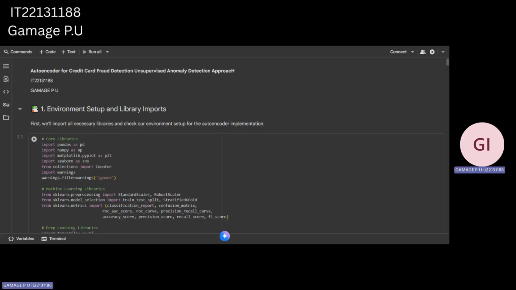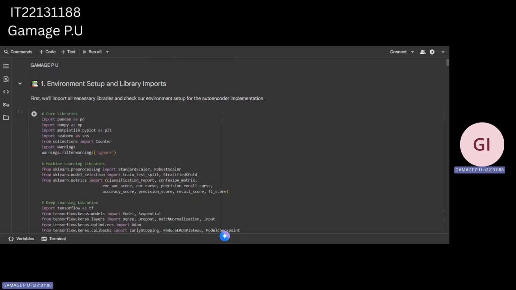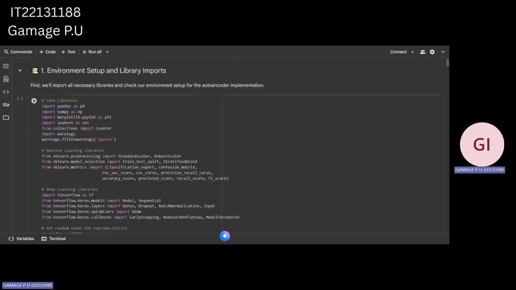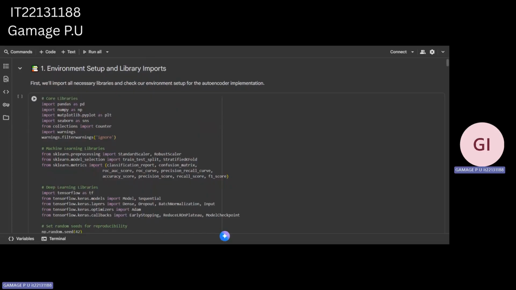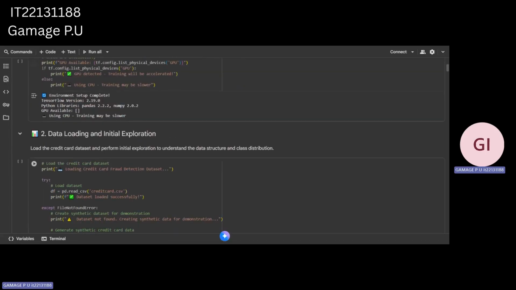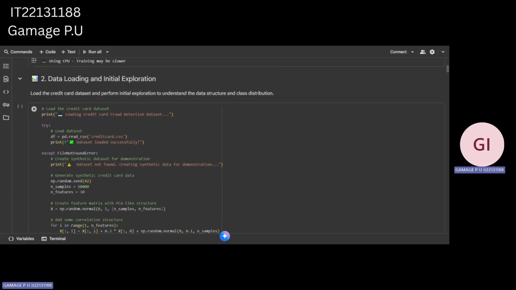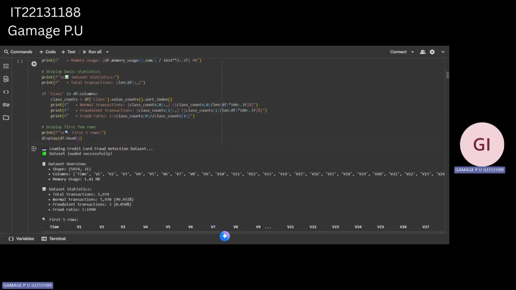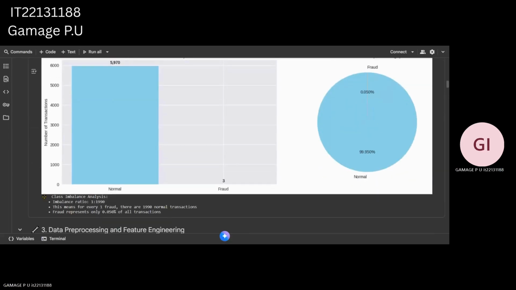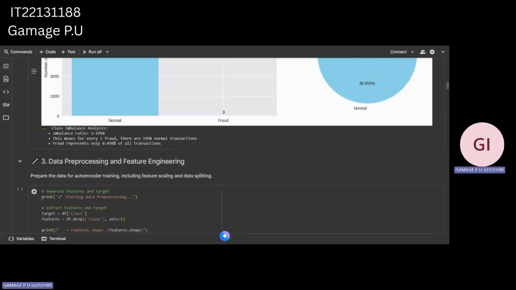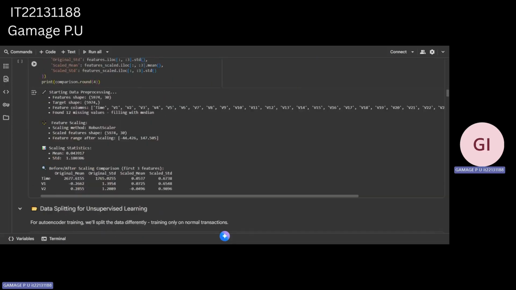I have trained the autoencoder model. First, I imported all the needed libraries and set up the environment for the encoder. After that, I loaded the credit card data and checked how many normal and fraud transactions it has. Afterwards, I prepared the data by scaling the features and trained the autoencoder only on normal transactions.